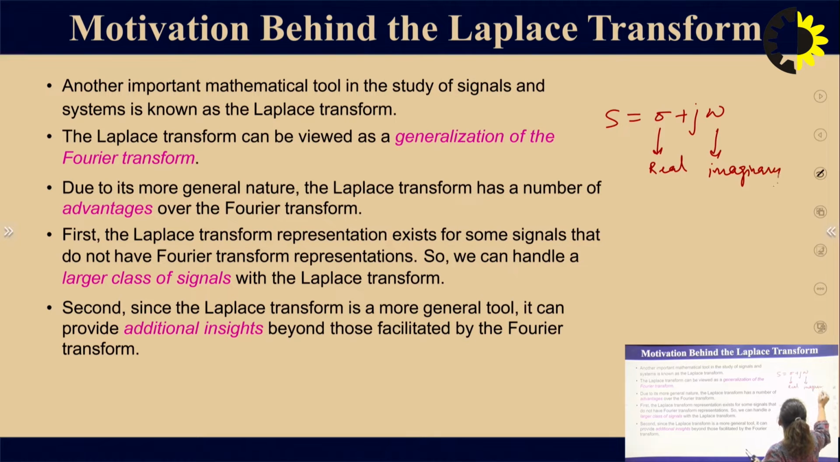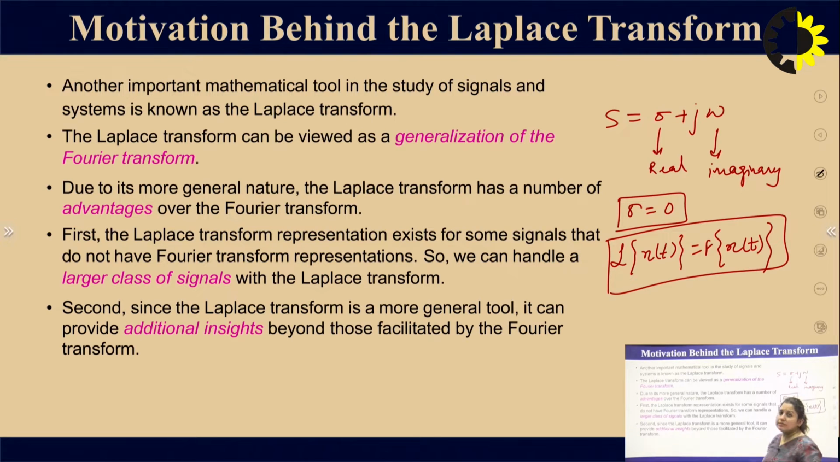If the real part becomes 0, that is if sigma becomes 0, then the Laplace transform of a signal is equivalent to the Fourier transform of the signal. Both transforms become equal if the real part becomes 0. So, in the Fourier transform we have j omega, and in the Laplace transform we have sigma plus j omega, which is called the S domain.